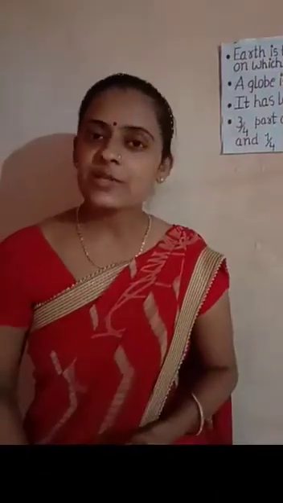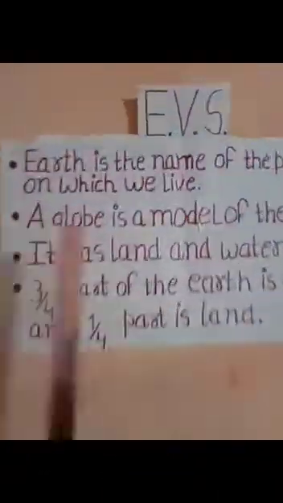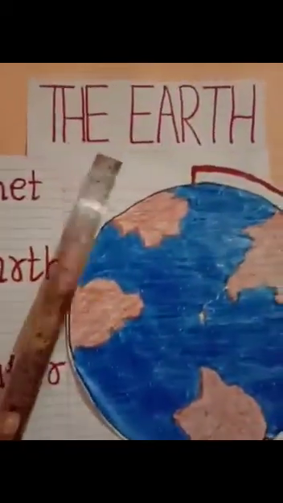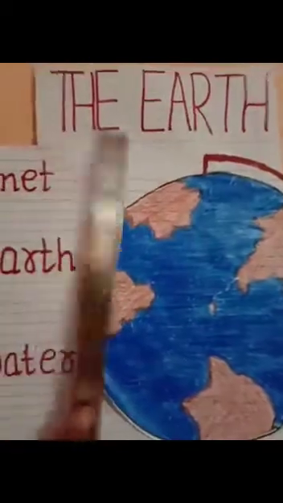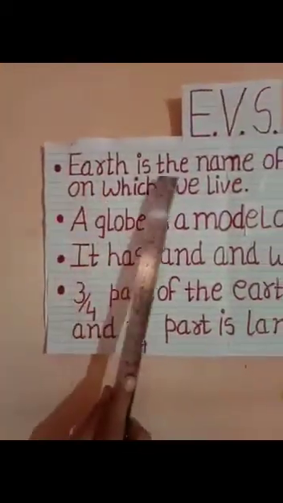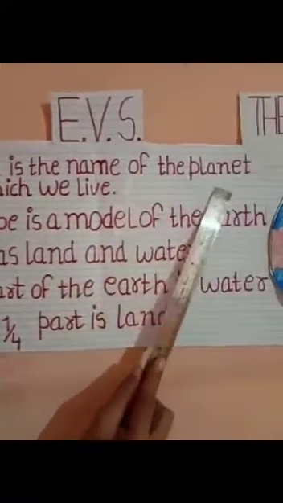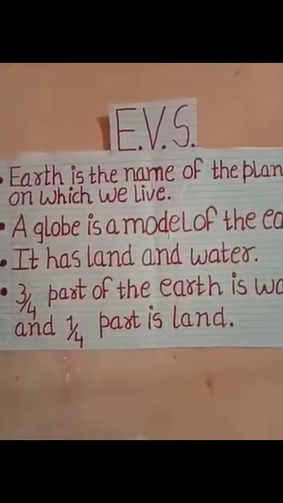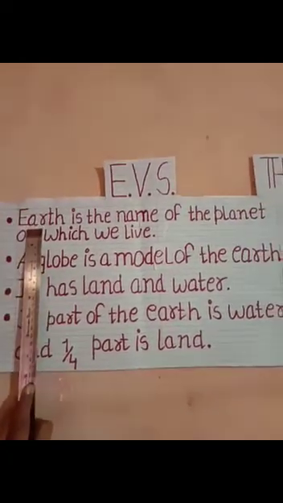Let's start today's topic. In EVS, today we'll learn about the Earth. Earth is the name of the planet on which we live. What is the name of our planet? Earth, right?